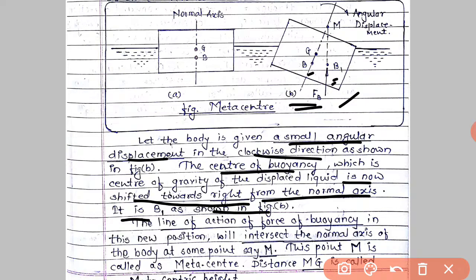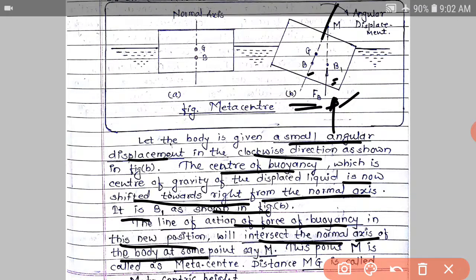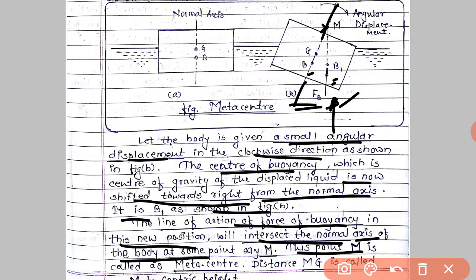Now the line of action of the force of buoyancy in this new position will intersect the normal axis of the body at some point. This force FB intersects the normal axis at some point, say M. This point M, at which the line of action of the force of buoyancy intersects the normal axis when the body is given some angular displacement or is tilted, is called the metacenter.